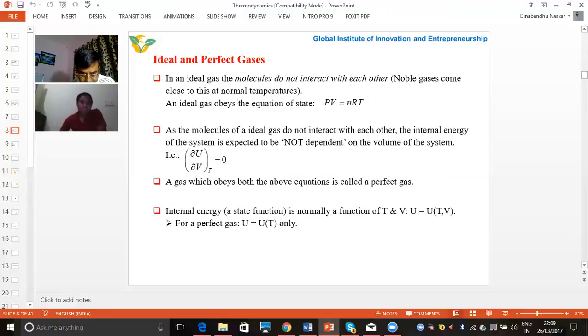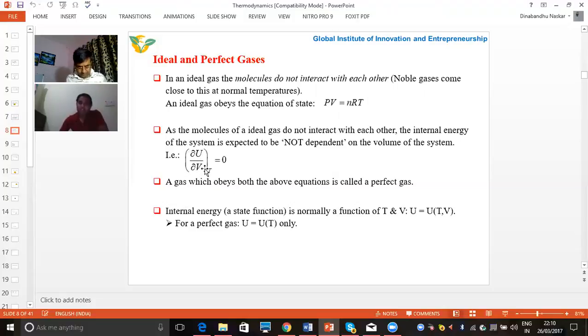Now if we consider perfect gases, perfect gases are those which follow both of these conditions. Any gas that follows the PV = nRT equation and also obeys del U upon del V equal to 0, we can say is a perfect gas. If we consider internal energy, it is a function of temperature and volume. But here we see that the internal energy is not dependent upon the volume.